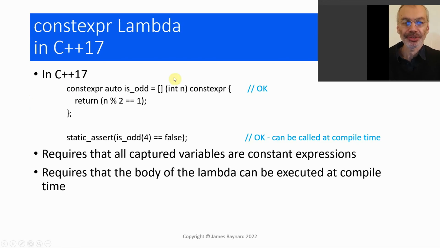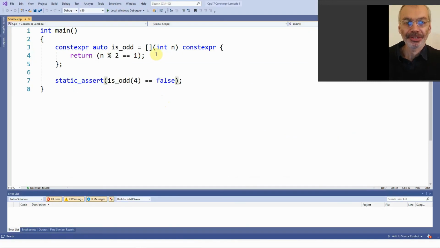We put the Constexpr keyword after the function argument, and that'll make it a Constexpr lambda. For this to work, any captured variables must all be constant expressions, and the function body must be something that can be evaluated at compile time. So here is that lambda expression. We are not capturing any variables, and this body could be evaluated at compile time.